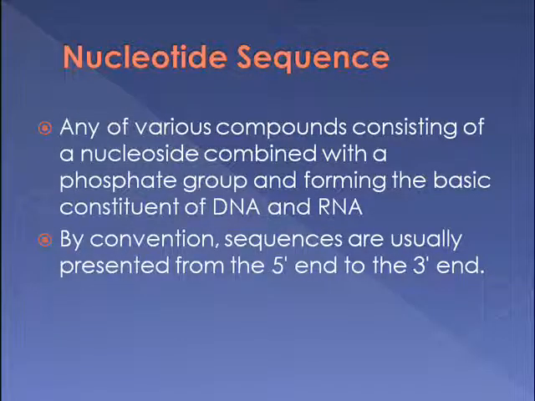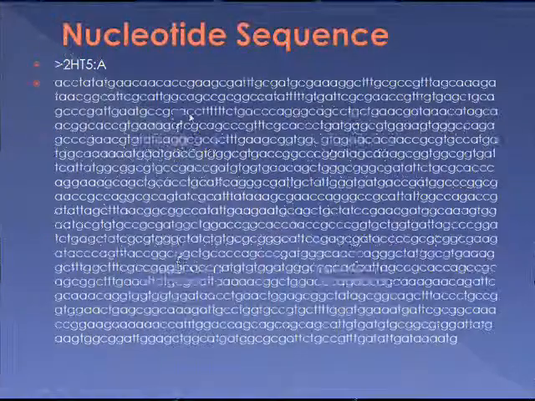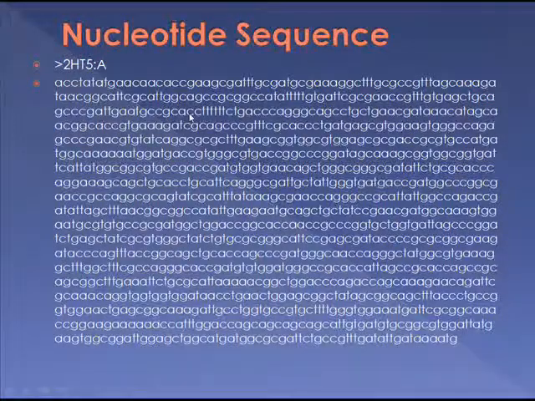A nucleotide is any of various compounds consisting of a nucleoside combined with a phosphate group and forming the basic constituent of DNA and RNA. By convention, sequences are usually presented from the 5' to the 3' end. This is the nucleotide sequence of 2-HT5A that is obtained from the protein databank.